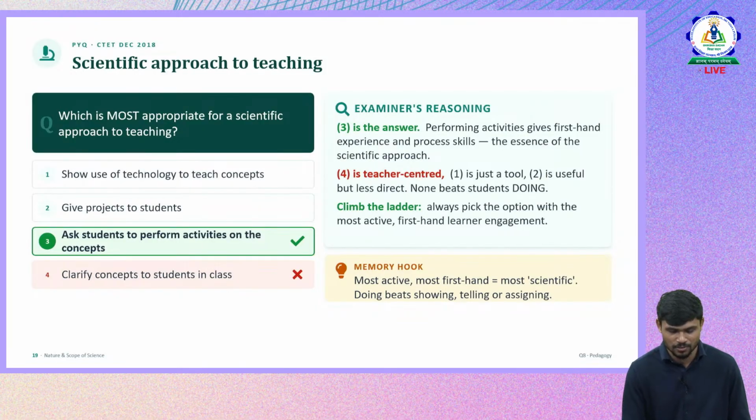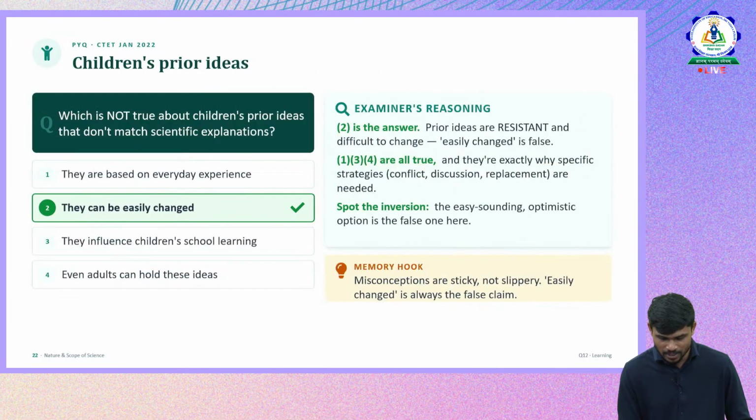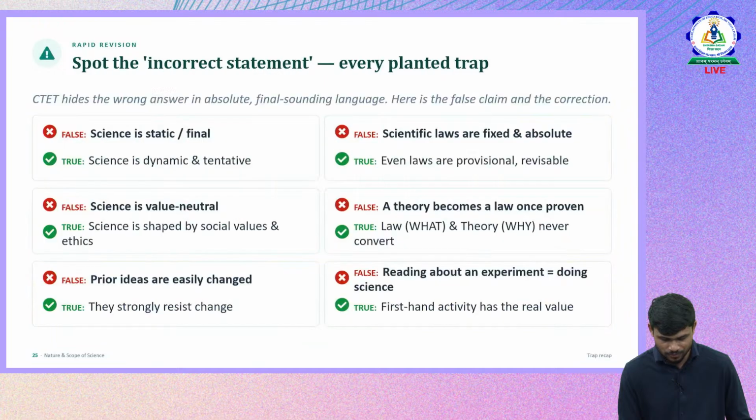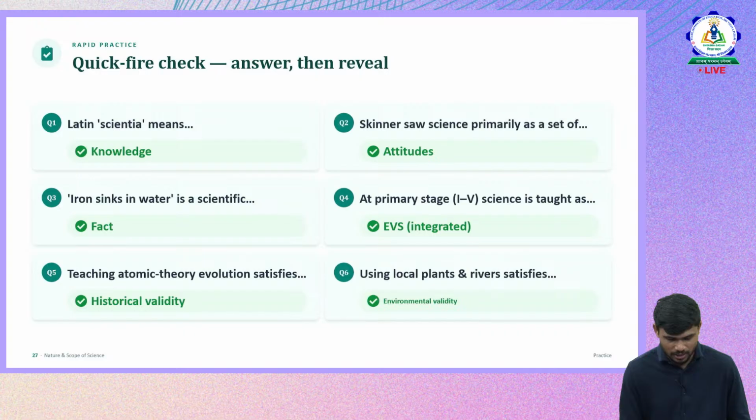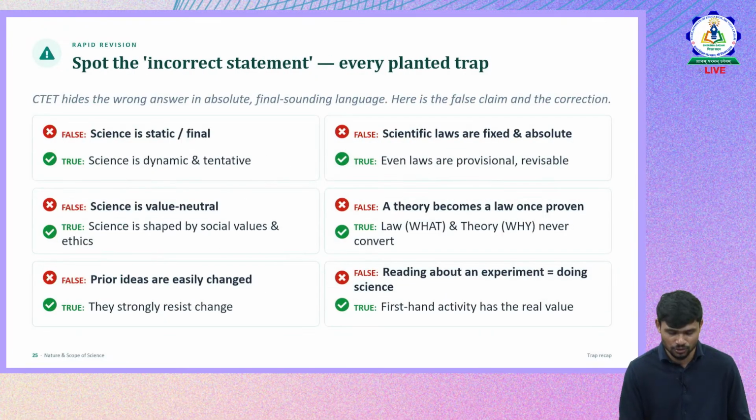What is most appropriate for scientific approach in science? The first option is show use of technology to teach concepts, give projects to students, ask students to perform activities and concepts. So as we discussed, it should be more experiential in nature. So performing activities and concepts is the right option. So we'll directly see the quick memory hooks that you should have before going to CTET with respect to this.